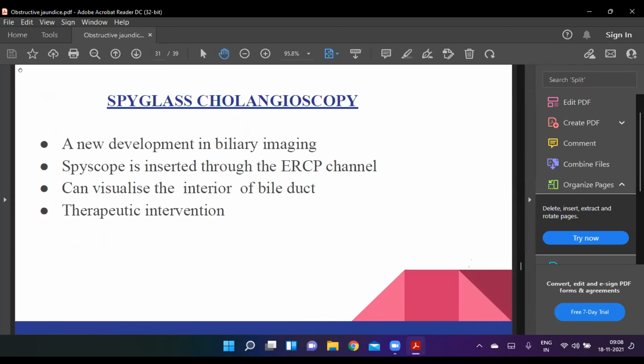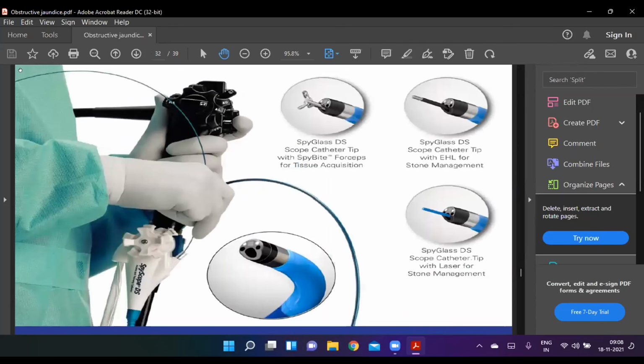SpyGlass cholangioscopy, a new development in biliary imaging. The SpyScope is inserted through the ERCP channel and can visualize the interior of the bile duct. It has therapeutic intervention. Next. This is the diagrammatic representation of the SpyGlass cholangioscope. SpyGlass cholangioscope with catheter tip with forceps for tissue acquisition. SpyGlass scope catheter tip with EHL for stone management, and SpyGlass DS scope catheter tip with laser for the crushing of the stone in the CBD.